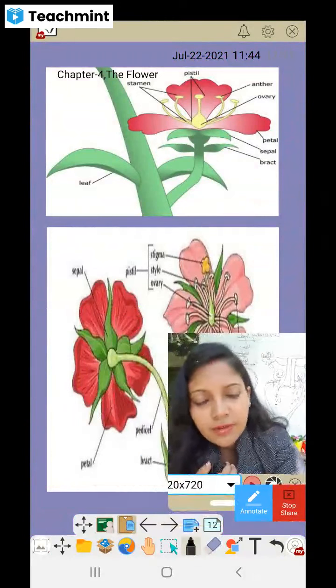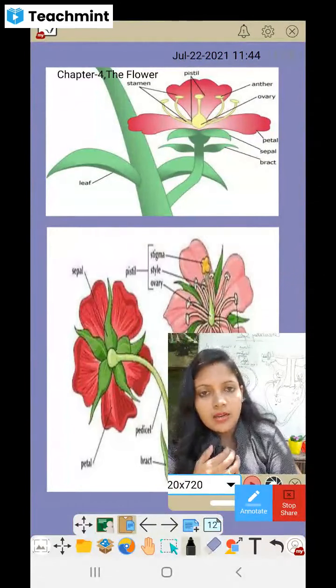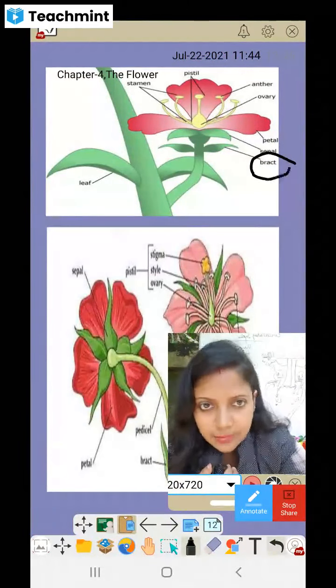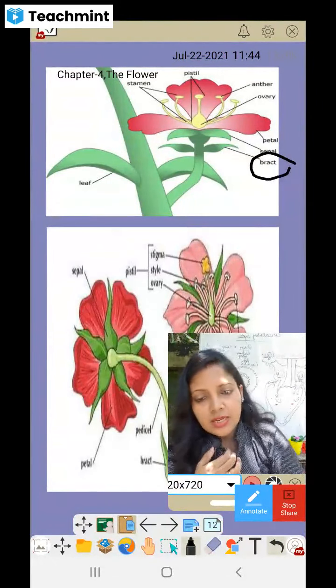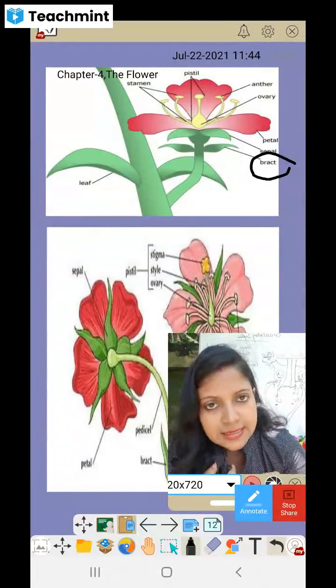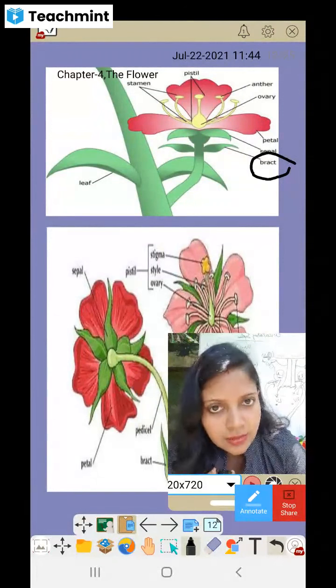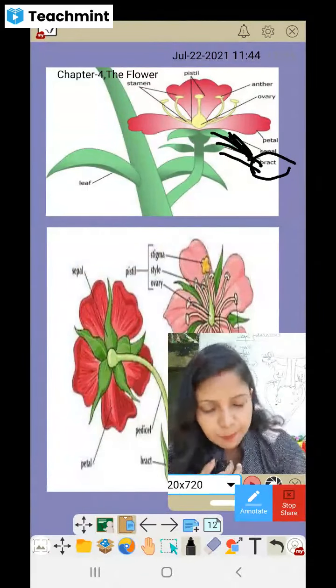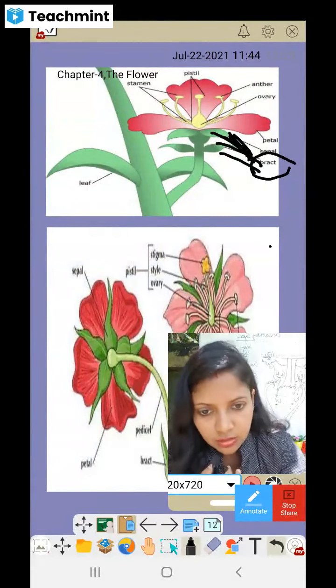Now in simple flowers, when you see commonly, you can see the bract somewhere below the sepals, right? Mostly you can see the calyx and everything, but the bract is not visible, but it is just below the sepals. You can see the difference here, that it is just below the flower, below the sepals. That is called bract.